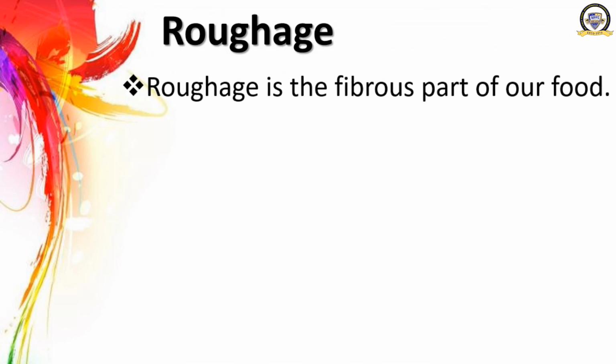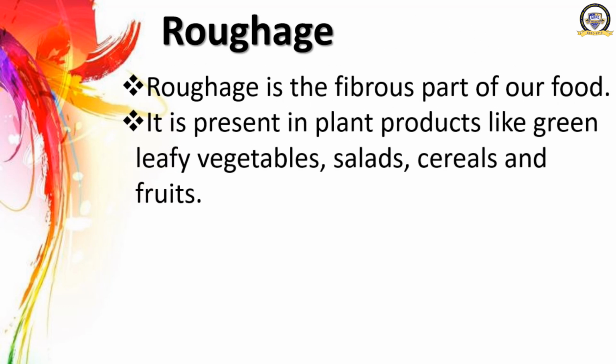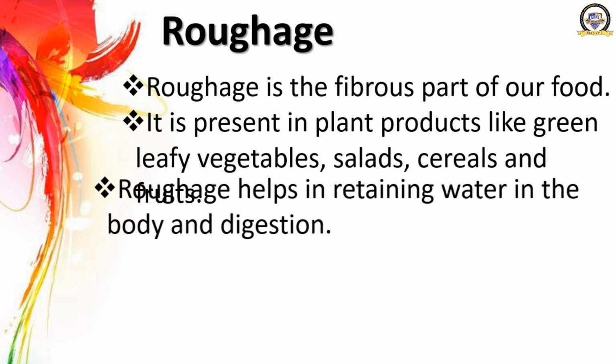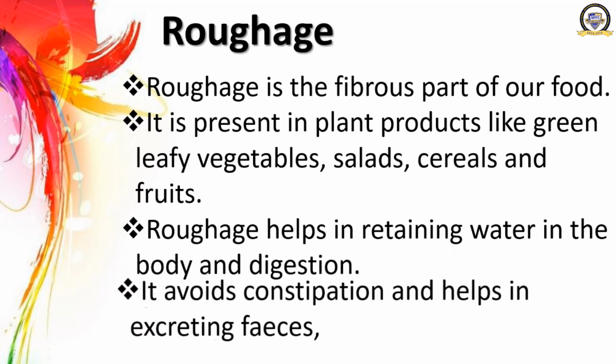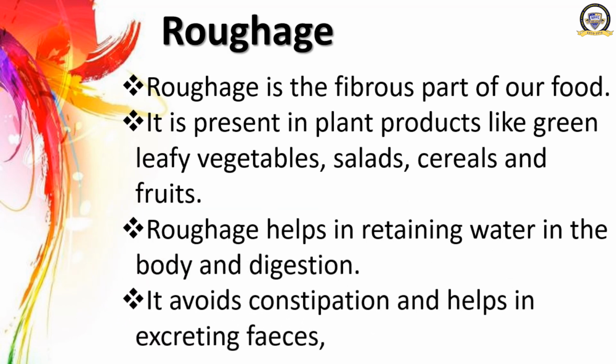The next important nutrient needed for our body is roughage. Roughage is the fibrous part of our food. It is present in plant products like green leafy vegetables, salads, cereals and fruits. Roughage helps in retaining water in the body and digestion. What is the function of roughage? It is used in retaining water in the body and digestion. It avoids constipation and helps in excreting feces.